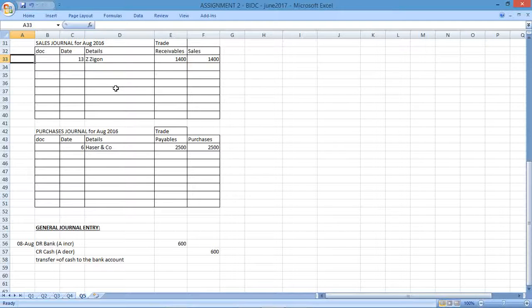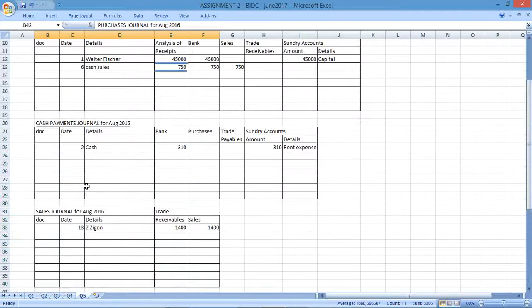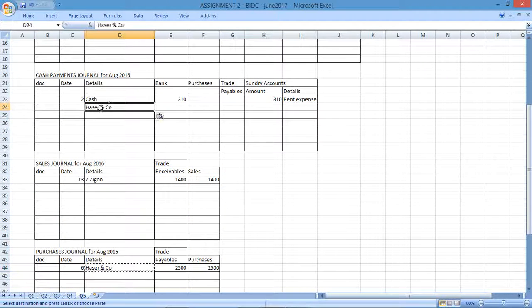Settled Hazer and Co.'s account by check, less a 2% cash discount. So we saw Hazer earlier. We know we purchased from Hazer, so they're seen as our creditor or trade payable. So am I going to be paying them? Yes, I am. If I'm going to be paying them, I'm going to have to record that in the cash payments journal. So in the cash payments journal, I'm going to use Hazer and Co. And I'm making a payment on the 18th. The payment was for the account. So settling the account less a 2% cash discount.